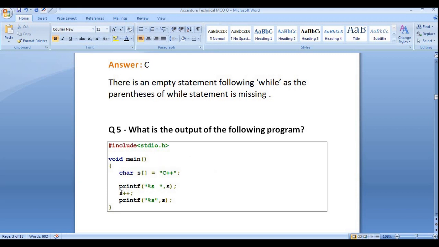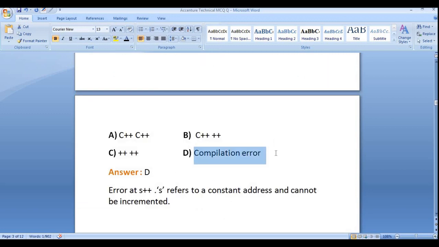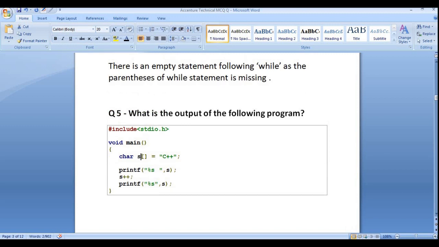It will simply print, but here you can see we have added s++. That means we are incrementing the array value. So it will throw a compilation error, or compile time error, because here s refers to a constant value, since this is the address of s.